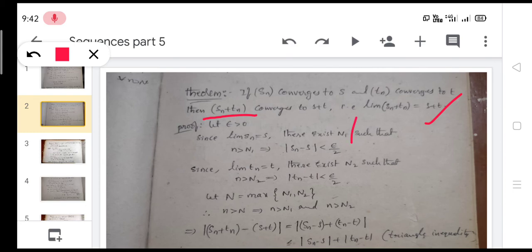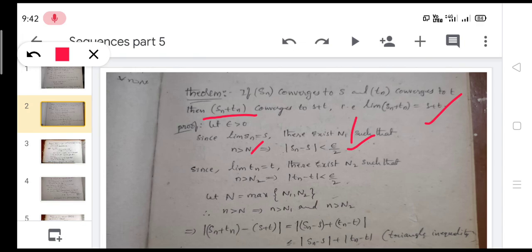N1 such that small n greater than capital N1, and this implies modulus of Sn minus S less than epsilon by 2. By using the convergent sequence definition only. According to that definition, limit of Sn equal to S means there exists N1 such that small n greater than capital N1 implies modulus of Sn minus S is less than epsilon by 2.